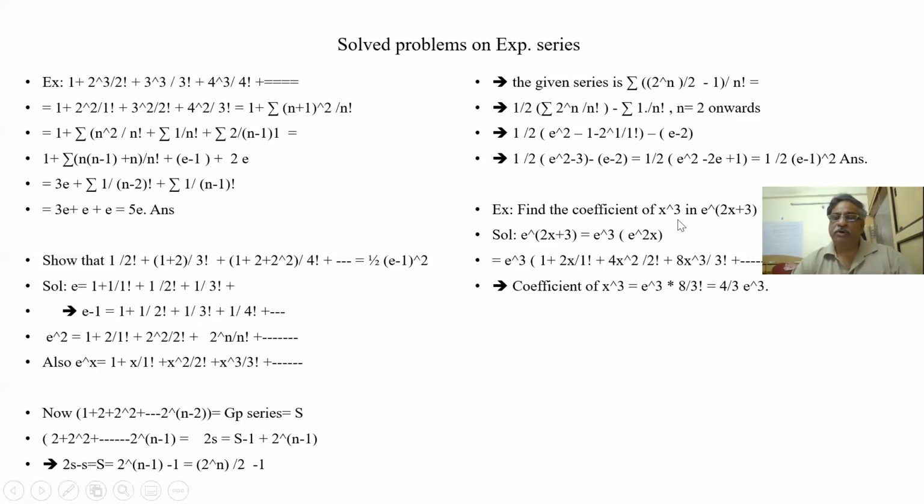Let us see. I want to find the coefficient of x to the power of 3. So what is this? e to the power of 2x into e cubed. I am taking e cubed out. I know how to expand e to the power of 2x: 1 plus x plus x square by 2 factorial plus x cube by 3 factorial, where x is 2x. Since I want x cubed, I need to go only up to this point. So 8 by 3 factorial into e cubed, that is 4 by 3 e cubed. This is the coefficient. So we can find any coefficient from this expansion.